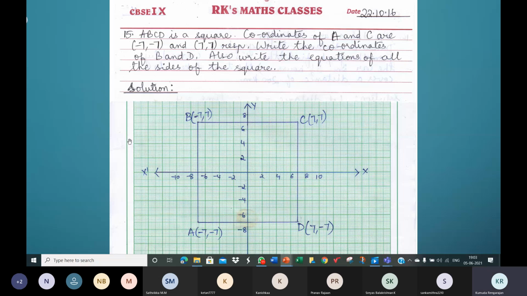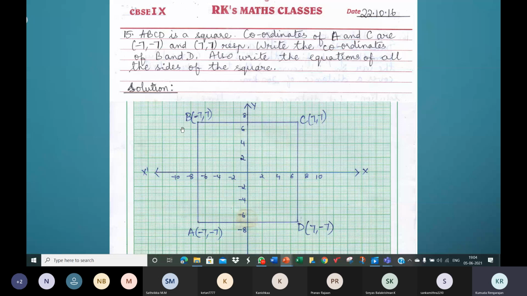We know that the coordinates in the second quadrant will have a minus sign for the x value and a plus sign for the y value. Second quadrant is minus plus. In the fourth quadrant, we have positive values along the x-axis and negative values along the y-axis.